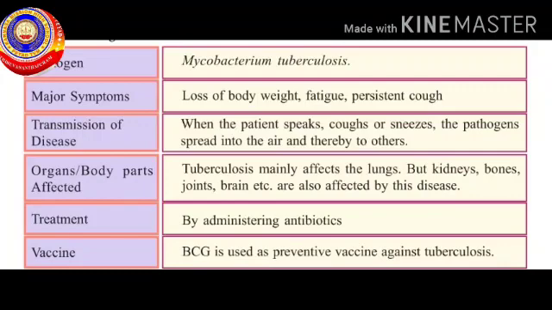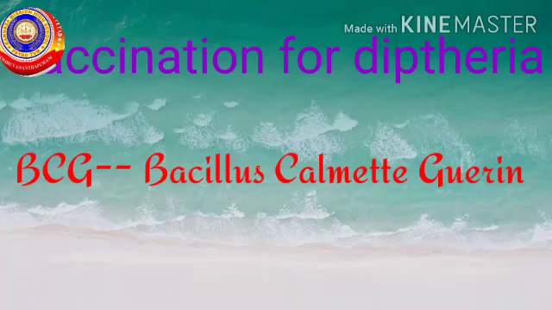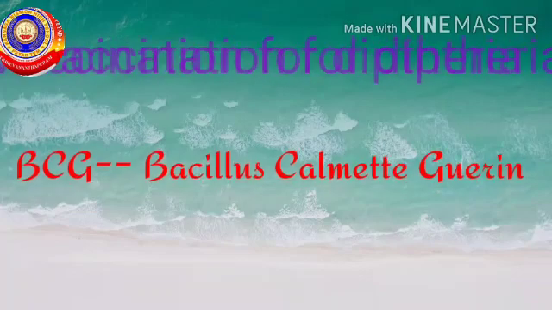Organ or body parts affected: tuberculosis mainly affects the lungs, but kidneys, bones, joints, brain, etc. are also affected by this disease. The treatment of tuberculosis is by administering antibiotics. The vaccination used for tuberculosis is BCG. The full form is Bacillus Calmette-Guérin.